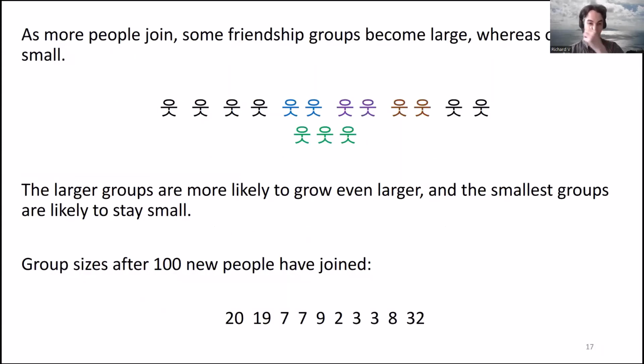So some friendship groups get larger, but other ones remain small. And the larger a group gets, the more likely it is to get more people to join it because it's bigger. And this is called a rich get richer process.